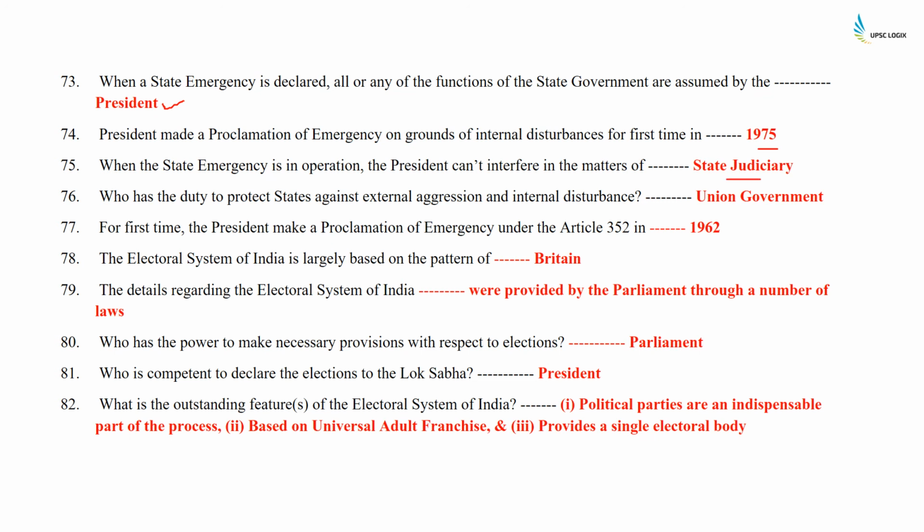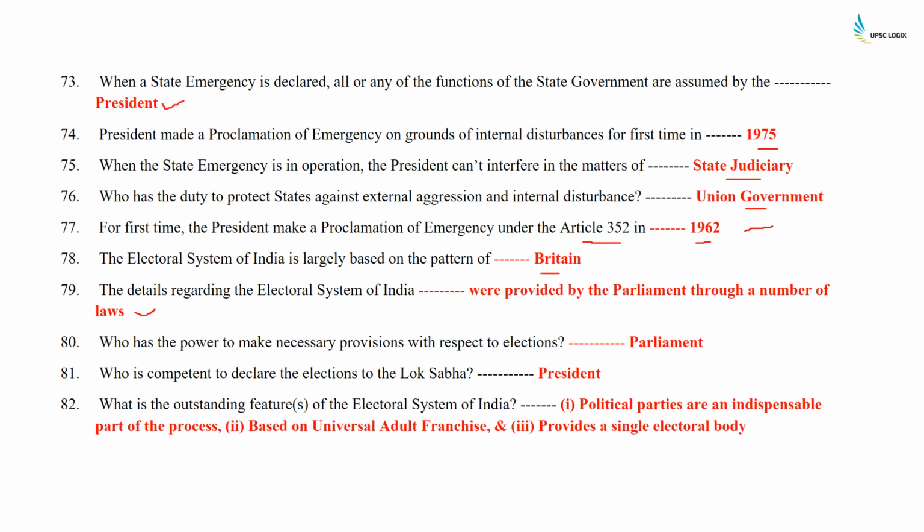Who has the duty to protect states against external aggression and internal disturbance? It is the union government. For the first time, the president made a proclamation of emergency under Article 352 in the year 1962 during the Indo-China War. The electoral system of India is largely based on the pattern of Britain. The details regarding the electoral system of India were provided by the Parliament through a number of laws.